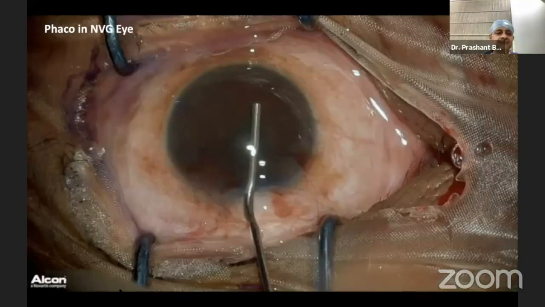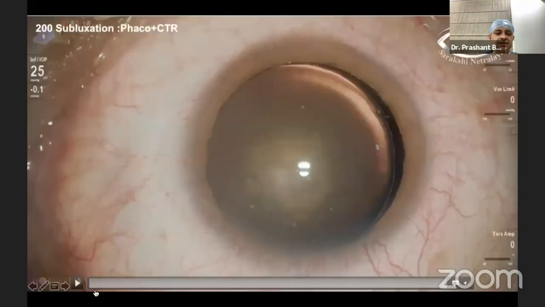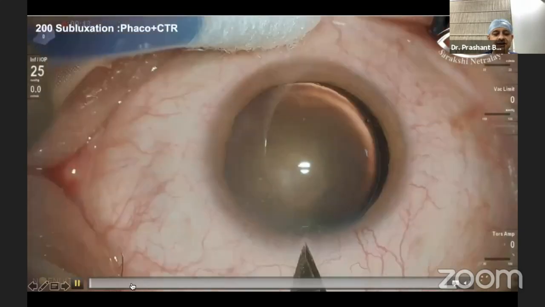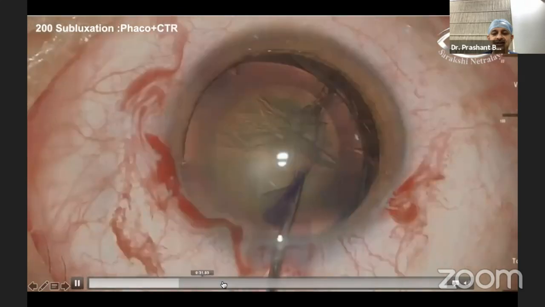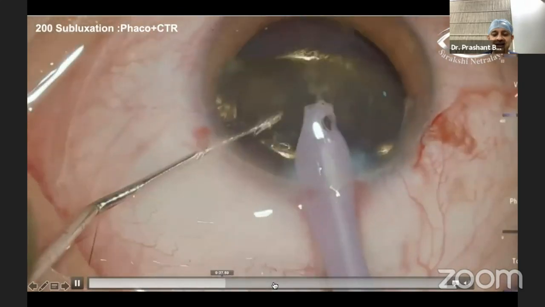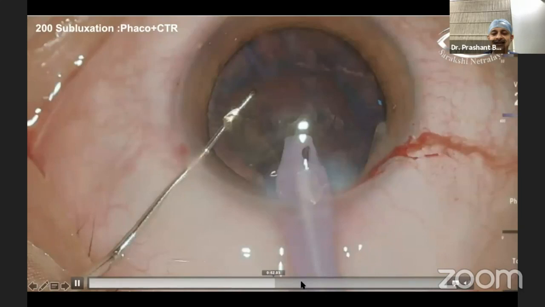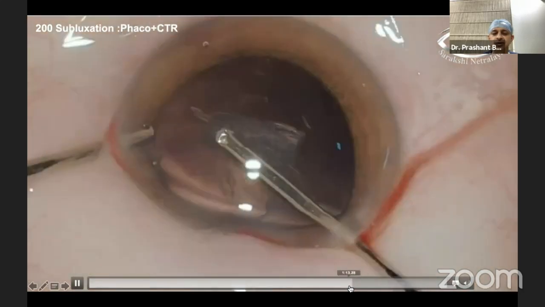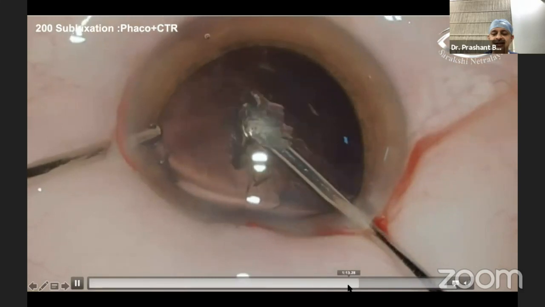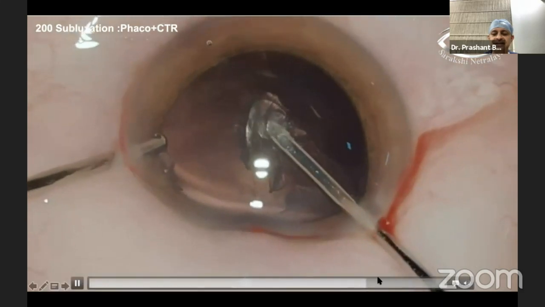This is another challenging case, which is a subluxation of more than 180 degrees. You can see that here I have to do phaco. After phaco, hydrodissection and nucleus removal, I put in a CTR in this case. And after removing the last part of the cortex, I found the capsular bag to be a bit unstable.